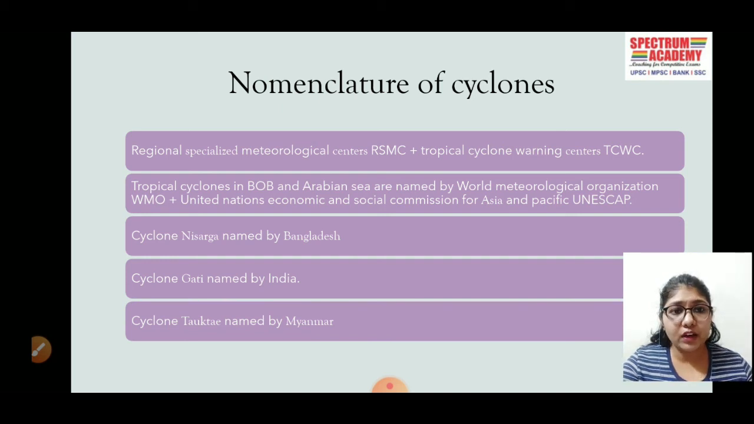The tropical cyclones in the Bay of Bengal and Arabian Sea are named by the World Meteorological Organization, that is WMO, plus the United Nations Economic and Social Commission for Asia and Pacific, that is UNESCAP. We will look into detail what UNESCAP is, okay? But first, let us see that the cyclone Nisarga was named by Bangladesh, right? The cyclone Gati was named by India. Cyclone Tauktae, the recent one, was named by Myanmar.